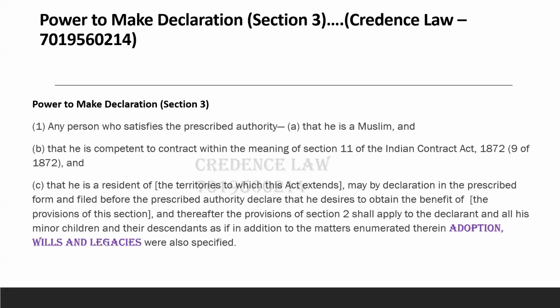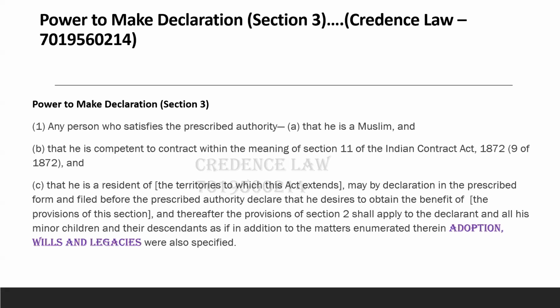Then comes section 3. Section 3 talks about power to make declaration. Here, if any person satisfies the authority that he is a Muslim and is competent to enter into a contract, and if he is a resident of that particular territory, then he may declare by filing a prescribed form before the authority that he desires to get the benefit of section 2 pertaining to these 3 matters: adoption, will and legacy.